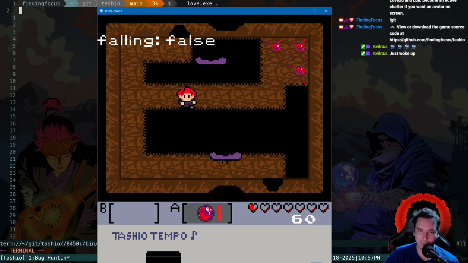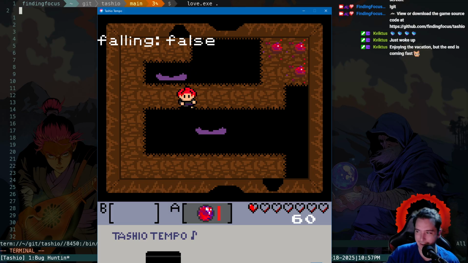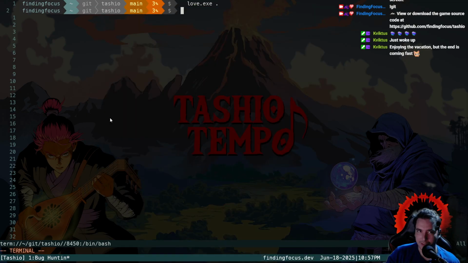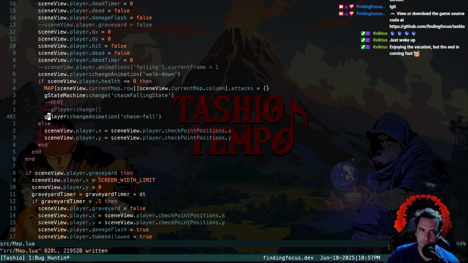Let's see. Oh, we need the green tunic equipped to see it anyway. Oh, nice. I mean, yeah, that sucks, dude. I mean, hopefully it was good for you. We didn't crash, but this wasn't the right thing. We want to go to the falling chasm? No, player death state.